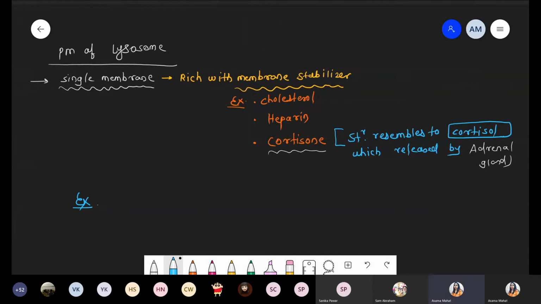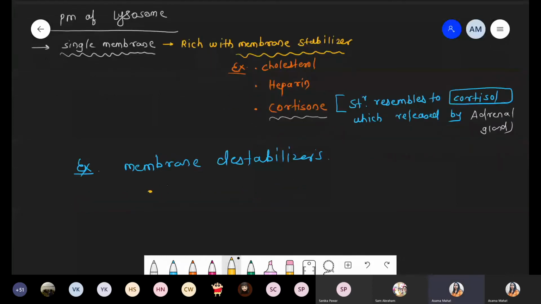Okay. Now another condition, we are talking about some membrane destabilizers. That was the stabilizer which stabilizes the plasma membrane. But if you want to break the plasma membrane of lysosome, there is also a requirement of chemicals. So we are talking about membrane destabilizers. Very common examples: first one is UV ray, ultraviolet ray. Again, there is X-ray. Both of these have high penetration power, UV rays and X-rays.